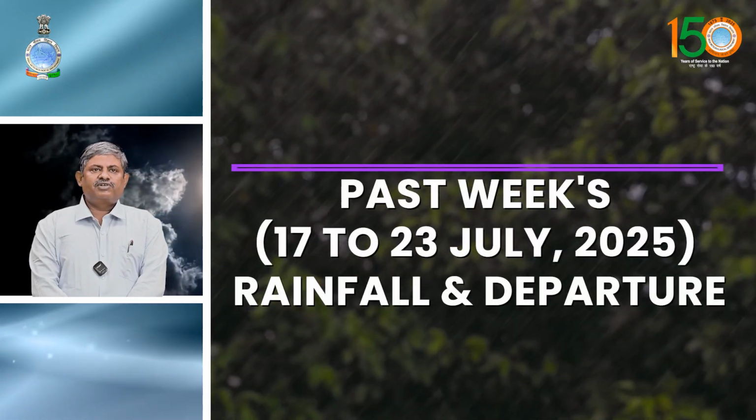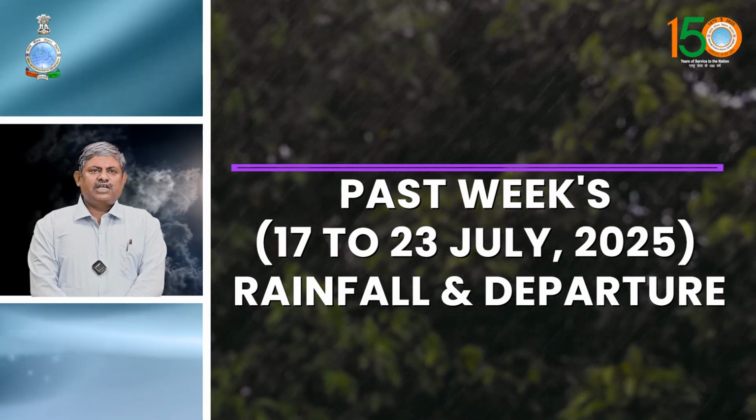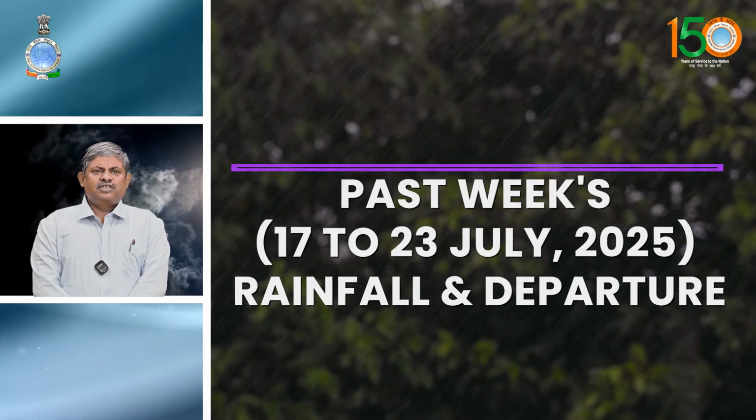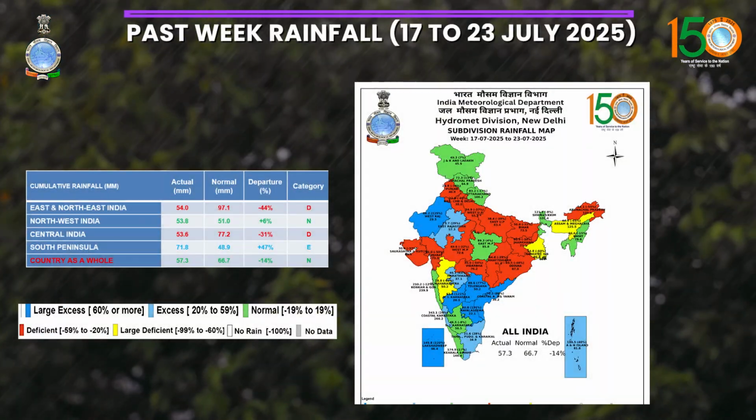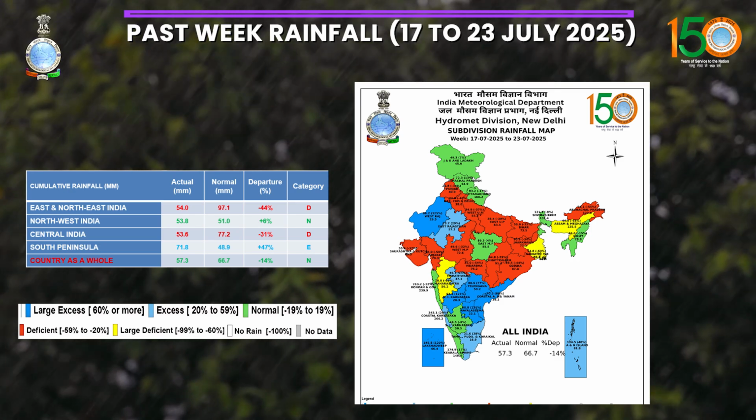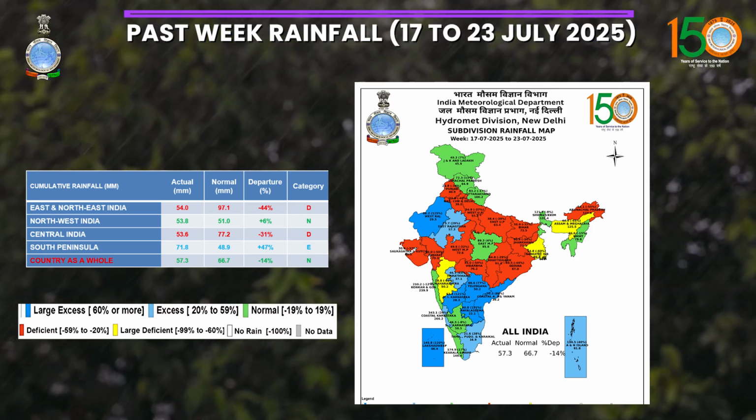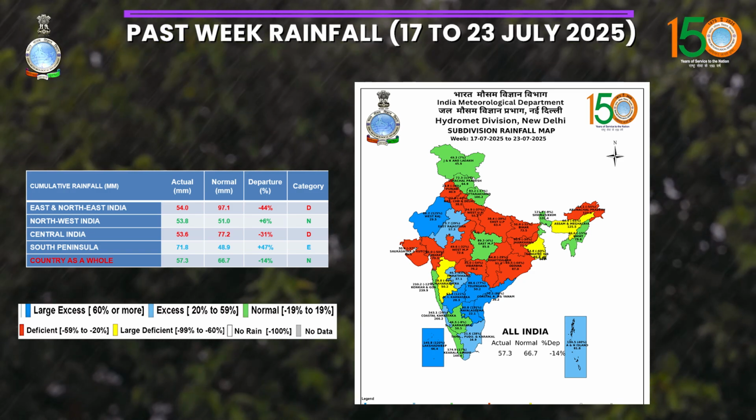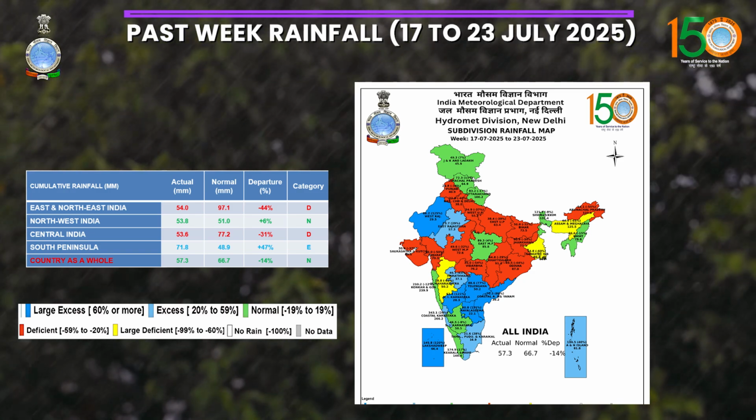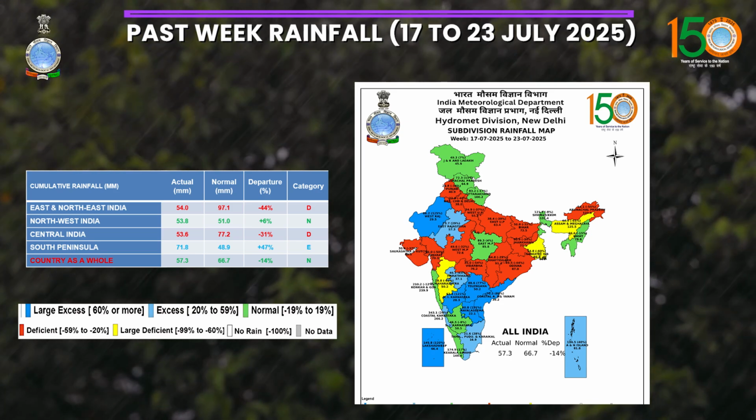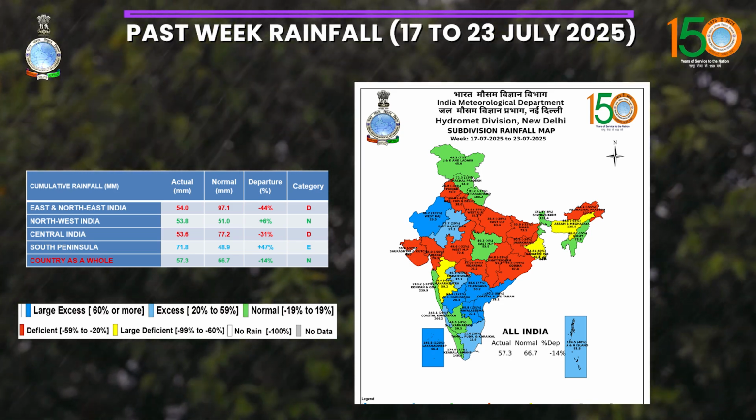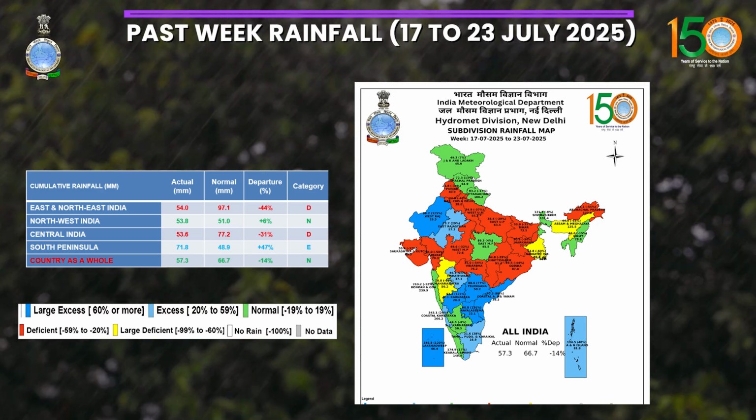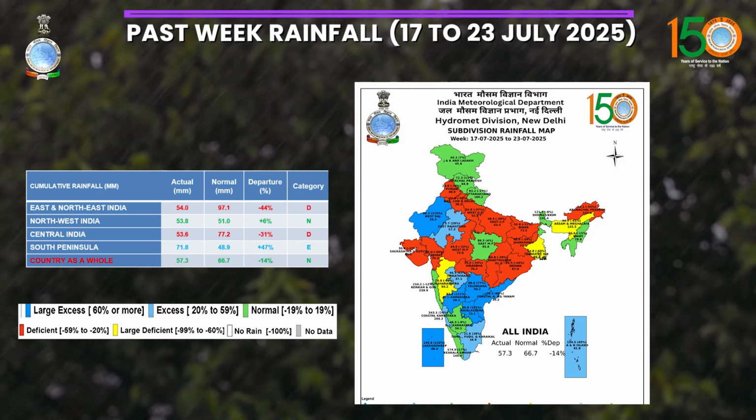Now we'll see the cumulative rainfall status. First we'll see the weekly rainfall during 17 July to 23rd July and its comparison with the long period average. In east and northeast India, actual rainfall was 54 millimeters against the normal value of 97.1 millimeters, a departure of minus 44%, which is the deficient category. In northwest India, the actual rainfall was 53.8 millimeters against the normal value of 51 millimeters, and the departure was plus 6, which is in the normal range.